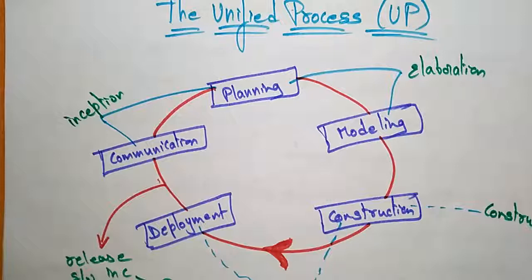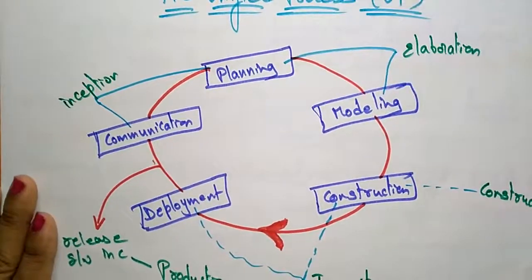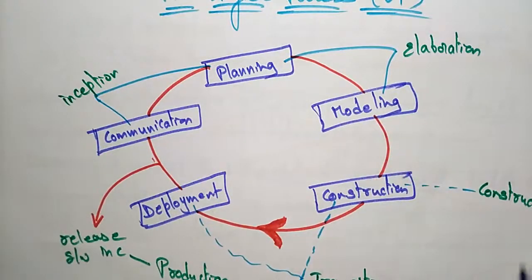Hi students, coming to the next topic, that is the unified process. So what are the stages and what are the phases that are involved in the unified process model? Now let us see. This is a 5-stage model consisting of communication, planning, modeling, construction and deployment. Whatever the model you have taken, these are the main things.